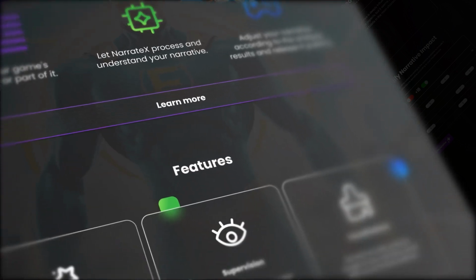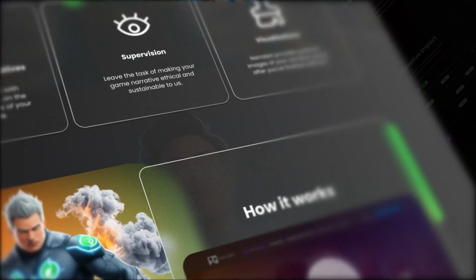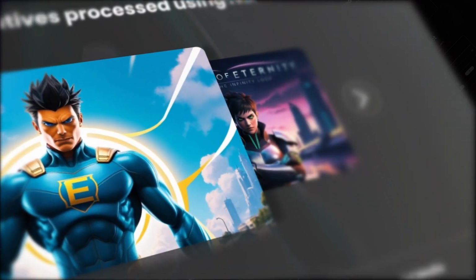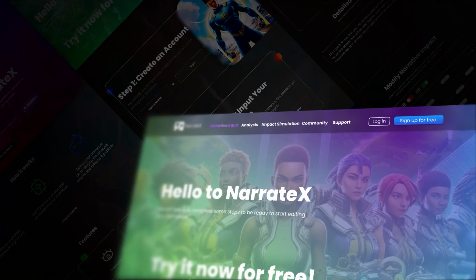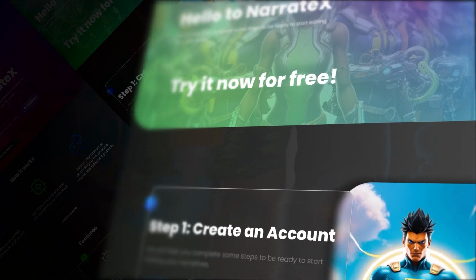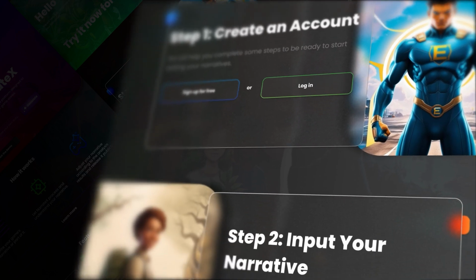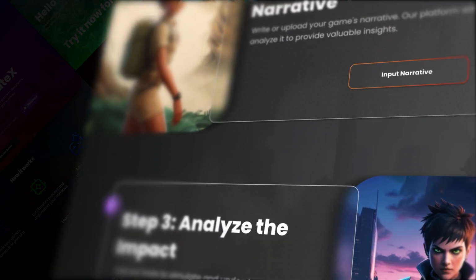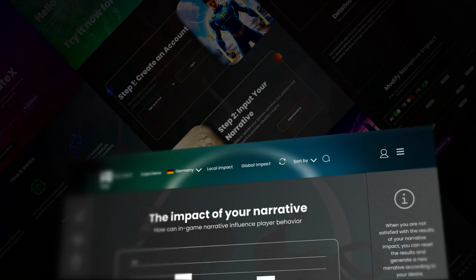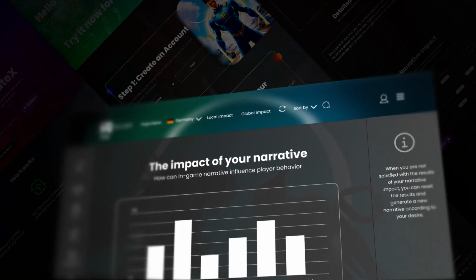In a world driven by narratives, the power to shape our future lies in the stories we tell. NarrateX is a platform designed for creators, gamers and innovators who believe in the potential of stories to inspire change. Through NarrateX, we provide tools to craft narratives that are not only engaging, but also socially responsible and environmentally conscious.